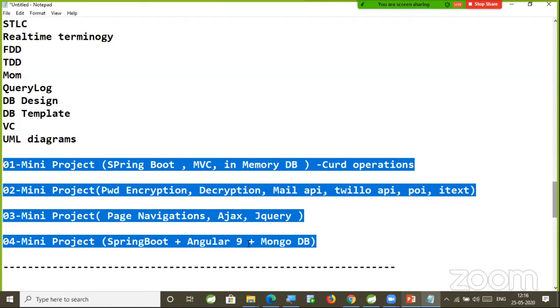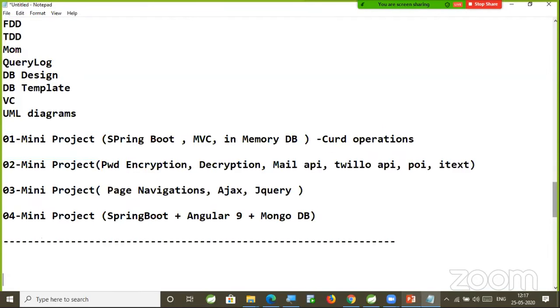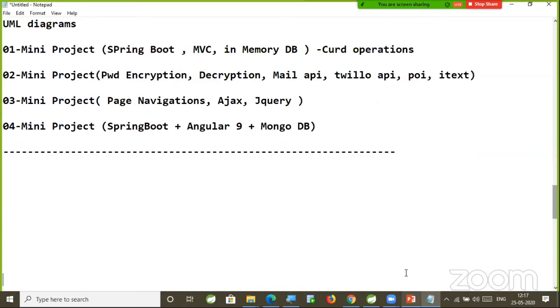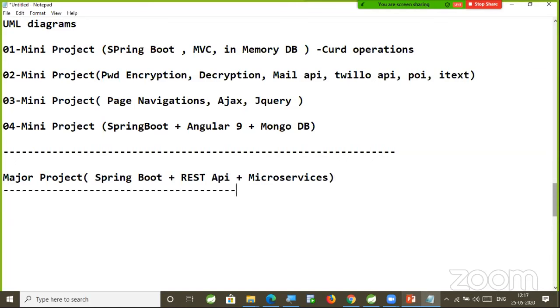Once the mini projects part is completed, I'm going to give you a major project. This major project is also based on Spring Boot, REST API plus microservices, right?